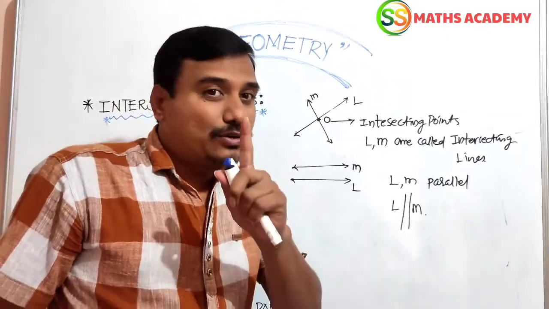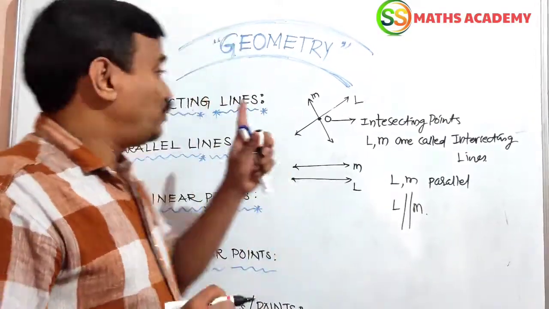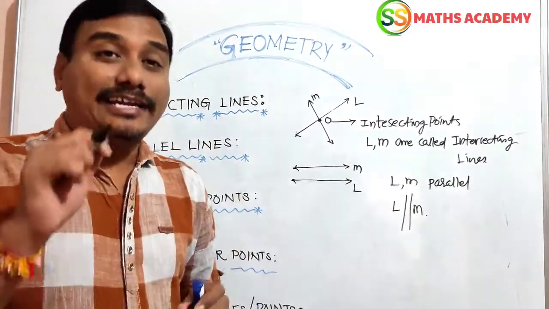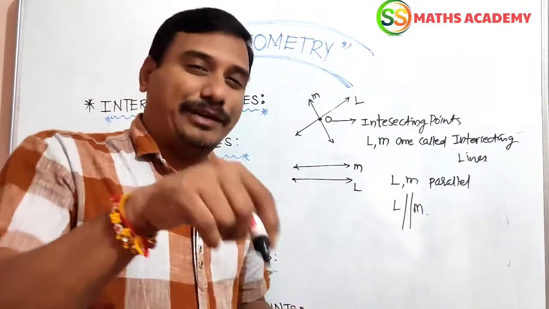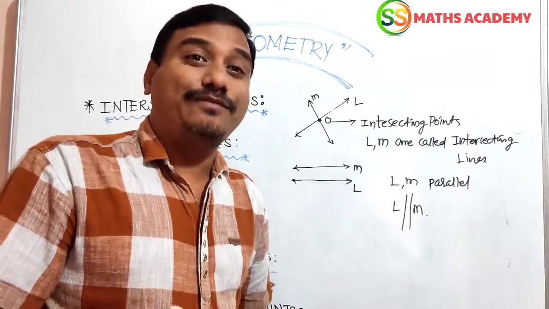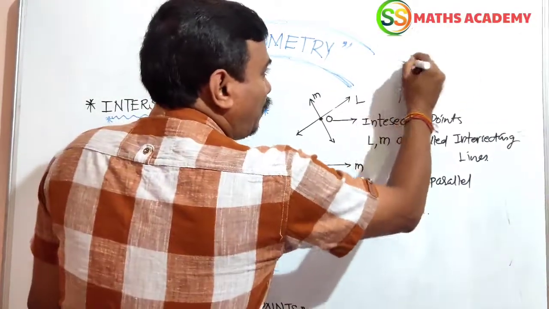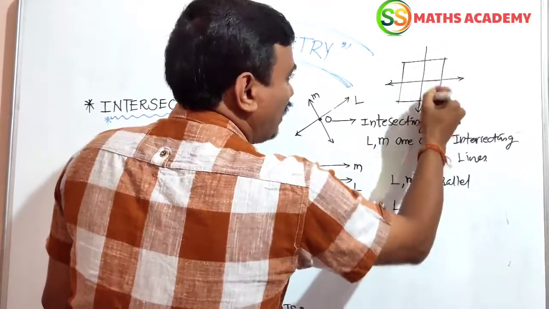Two parallel lines do not have any common point, but two intersecting lines have one common point. In a plane, when two lines intersect perpendicularly, as in coordinate geometry, we get four quadrants. Here one is the x-x' axis and one is the y-y' axis.